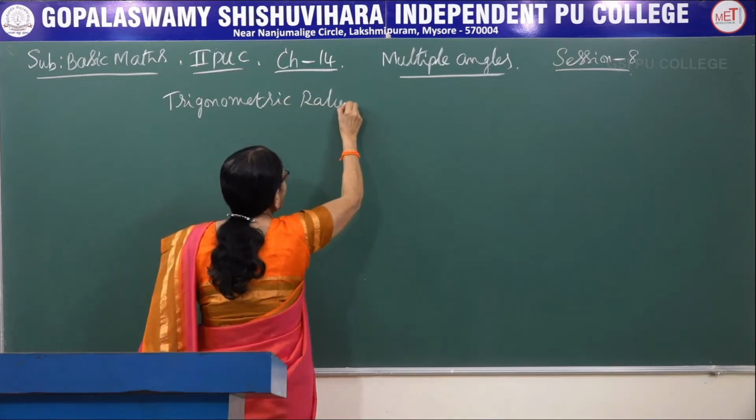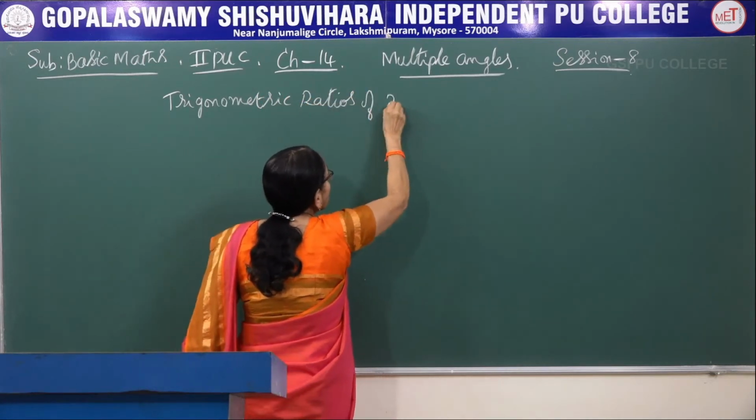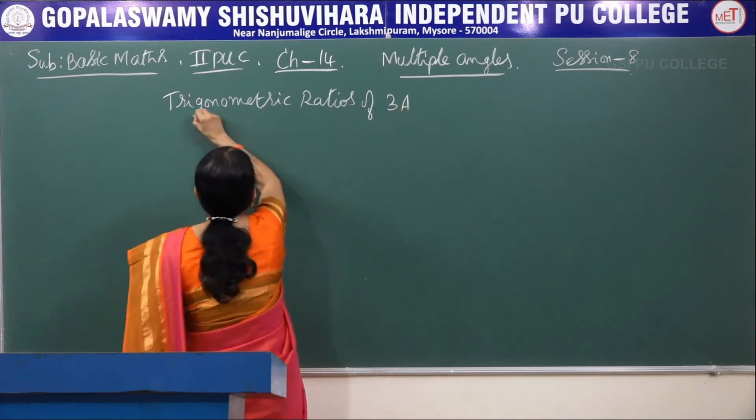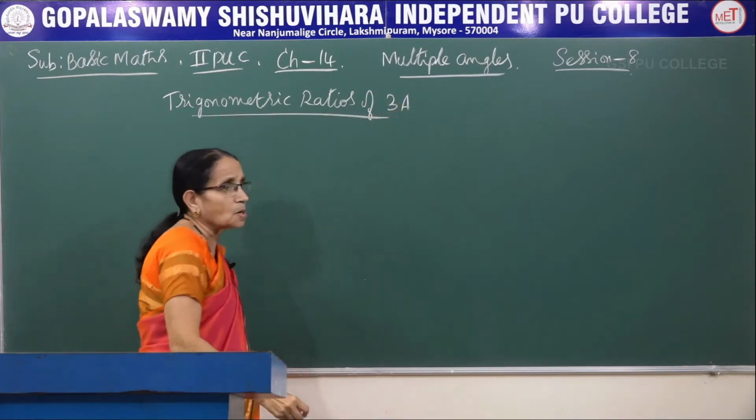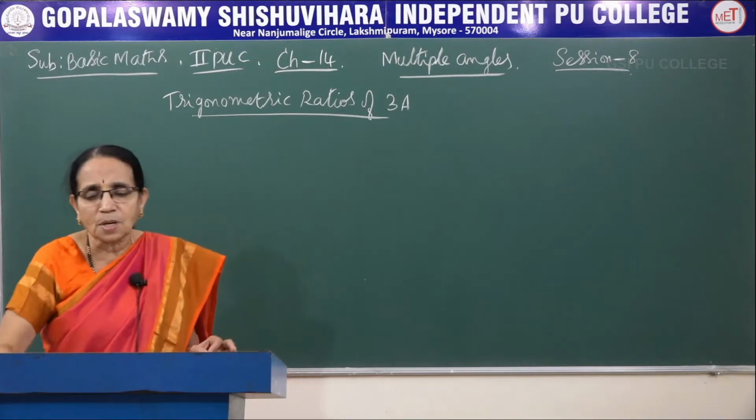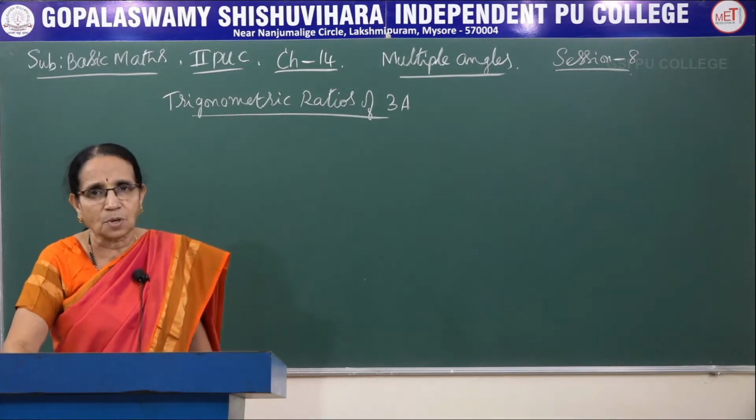So today's derivations are the trigonometric ratios of 3A, that is what I am going to derive: sin of 3A, cos of 3A and tan of 3A.